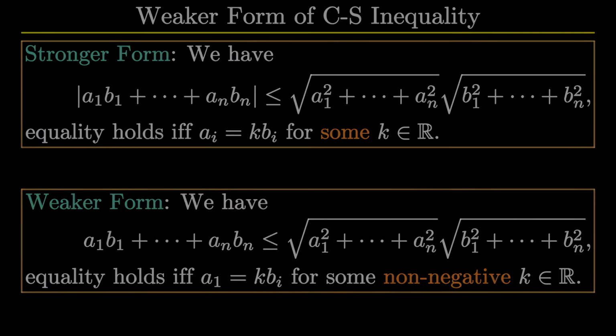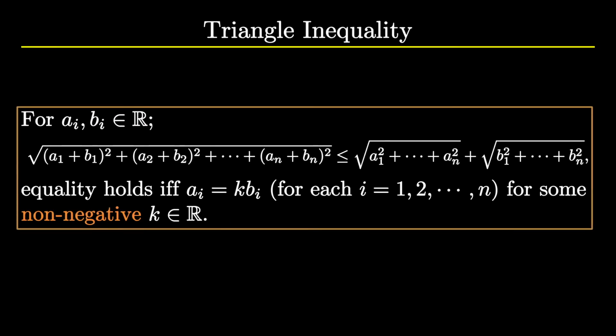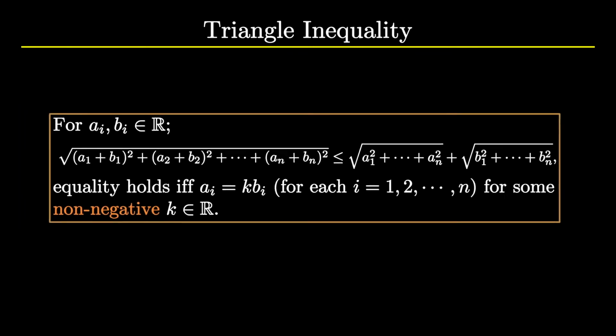Let's move on to another version of CS inequality, which is popularly known as triangle inequality. This is the statement of triangle inequality. For real AIs and BIs, we have the square root of (a1 + b1) whole square plus (a2 + b2) whole square up to (an + bn) whole square is less than or equal to the square root of a1 square plus a2 square up to an square, plus the square root of b1 square plus b2 square up to bn square. And the equality holds if and only if AI is equal to k times BI for some non-negative real k.